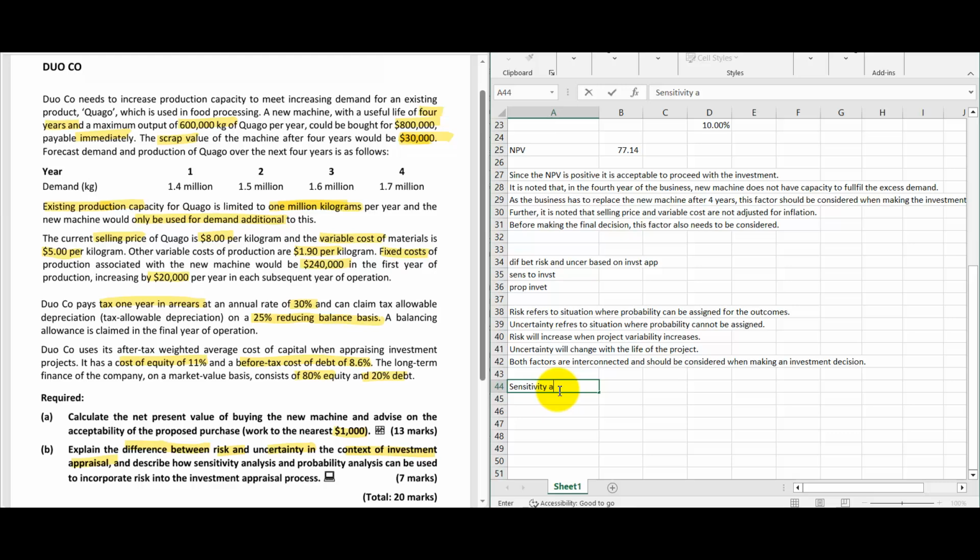Sensitivity analysis will provide the detail of by what percentage a certain variable should change in order to reverse the decision.